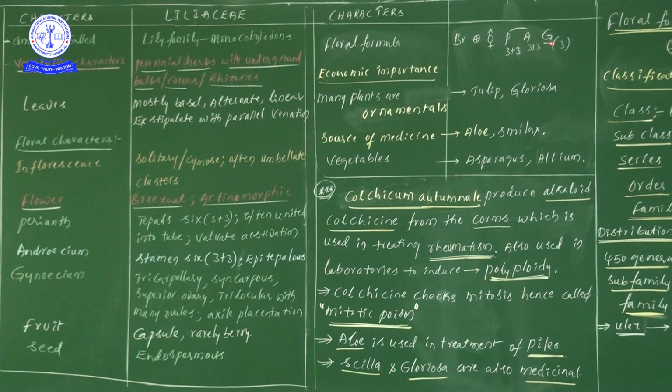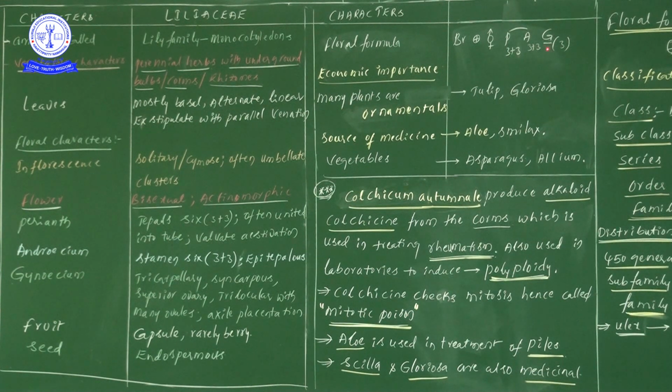Next one, the gynoecium, the female reproductive system. What is the main important point? Once you see there, beneath G I have given a small dash, which indicates, watch at the spotlight, a superior ovary.